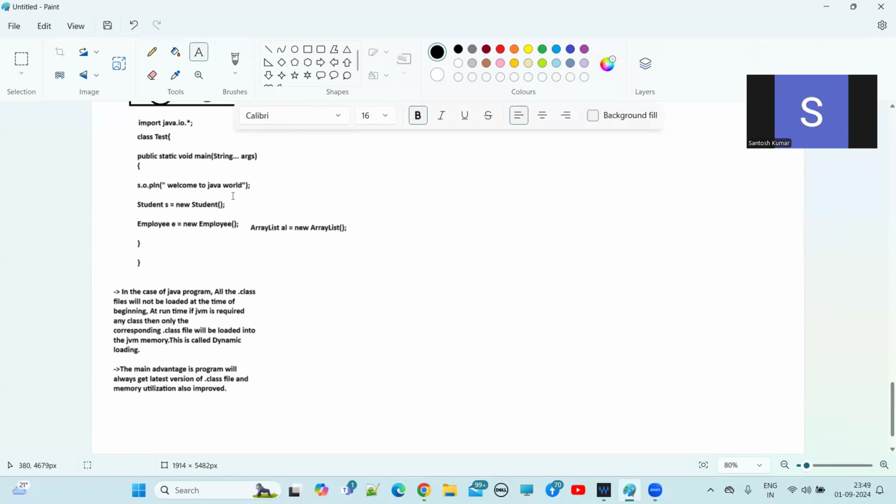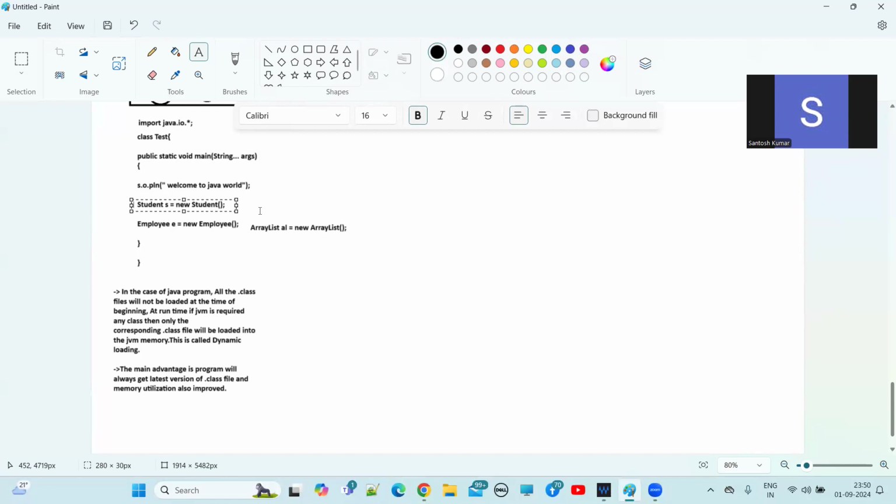So instead of loading at the beginning, if you load on demand, I mean here at the 60,000th line of code, at that line number I'm loading this particular student class and using the student class functionality. So when the dot class file is loaded at the 60,000th line of code execution, only by that time the particular dot class file will be loaded into the JVM memory.